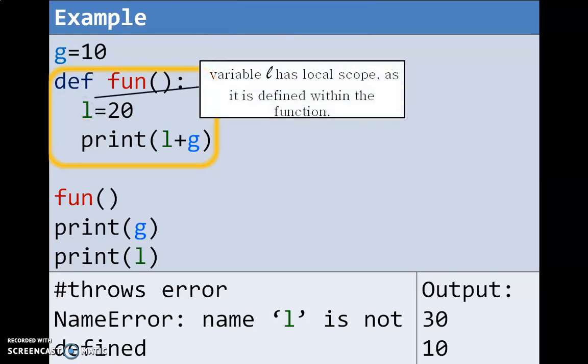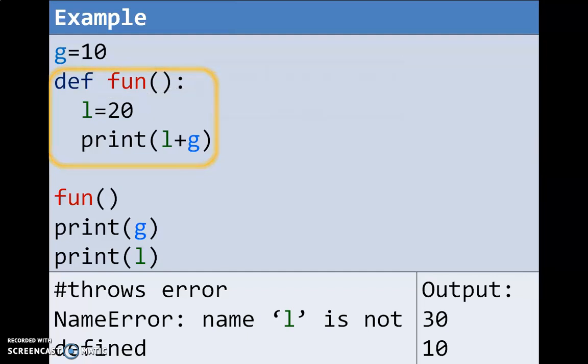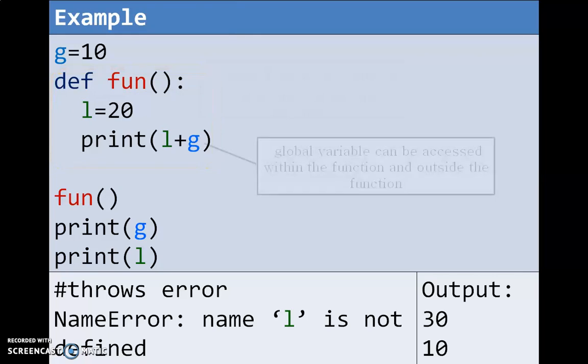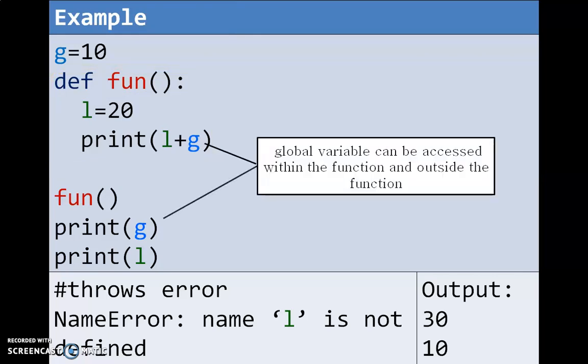So variable L has local scope as it is defined within the function. So note that the global variable can be accessed within the function and outside the function.